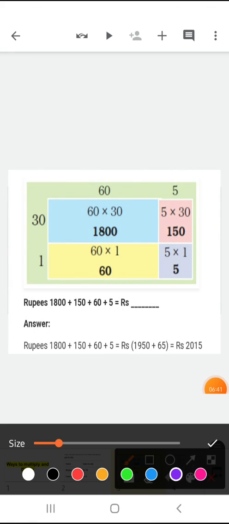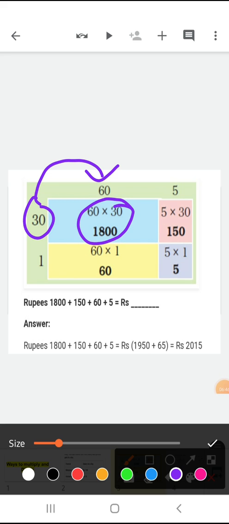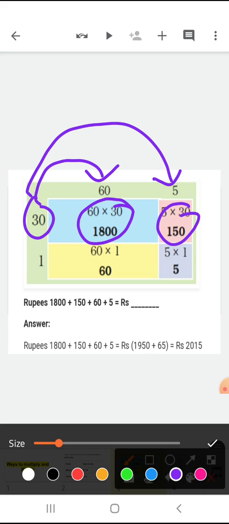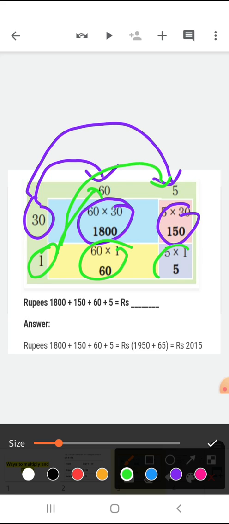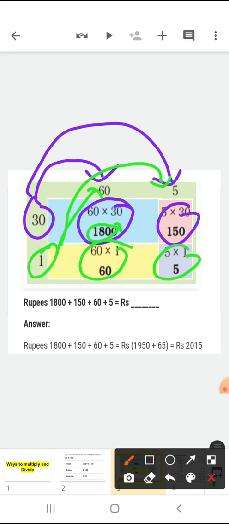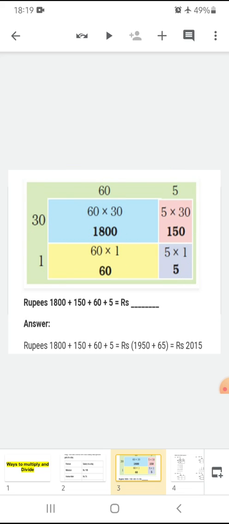We will multiply 30 by 60. Write the answer in the first column. Then 30 by 5 we will write the answer in the second column. Then 1 by 60 we will write in the third column, and 1 multiplied by 5 we will write in the fourth column. And then after this we will add all these numbers, digits, and we will get the total answer. Is it okay? Okay.